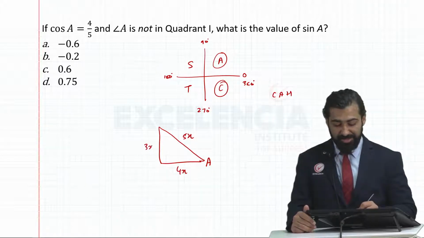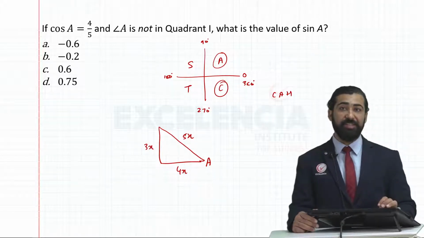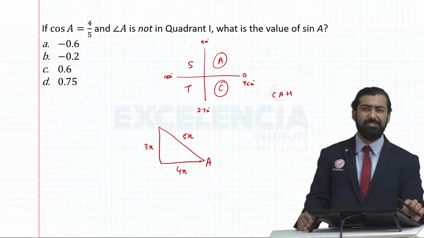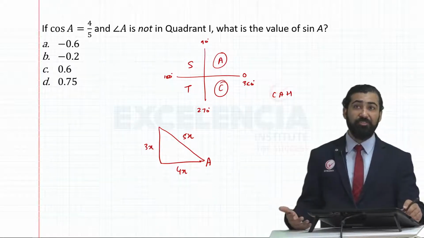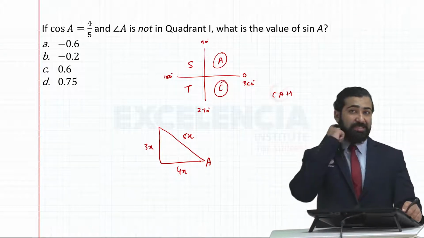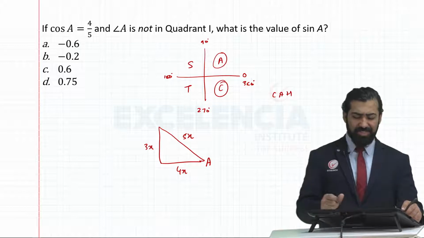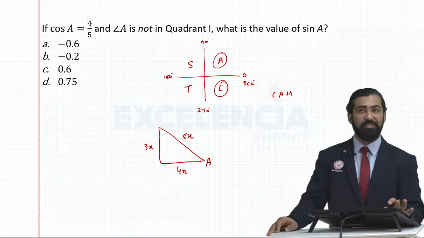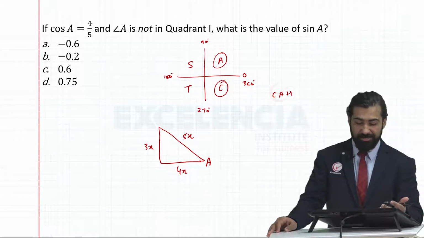Using Pythagoras theorem, you'll get this side as 3x units. You may wonder why I have taken x, that's just to account for the fact that cos theta is the ratio of 4 by 5 and we do not know the exact numbers. But for your SAT exam, if you only take 4 upon 5 rather than 4x upon 5x, that's also fine. It will give you the same answer.